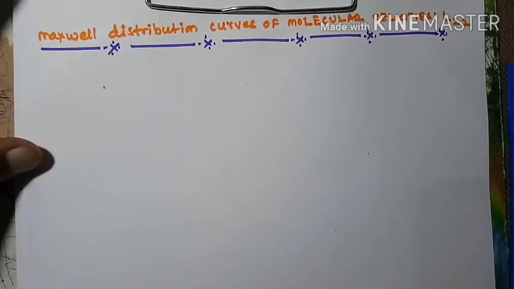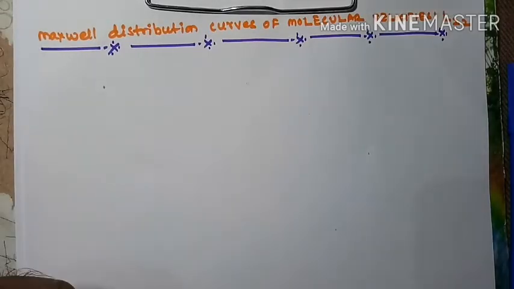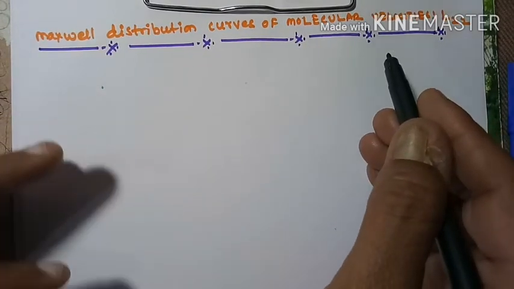Maxwell did so many experiments upon the speeds of the molecules, and he gave his observations in the form of graphs. From that graph we can understand different concepts. Now let us discuss those concepts. So now let us enter into the lecture: Maxwell distribution of molecular velocities, or Maxwell distribution curves of molecular velocities.